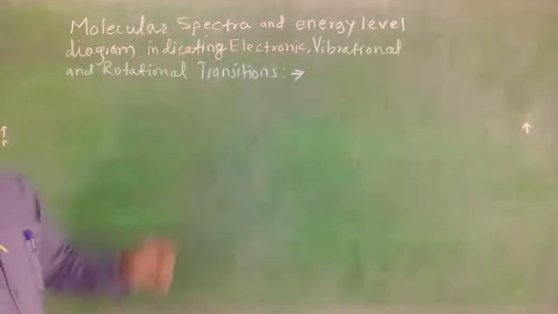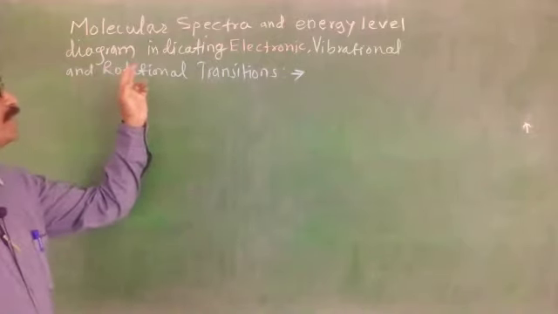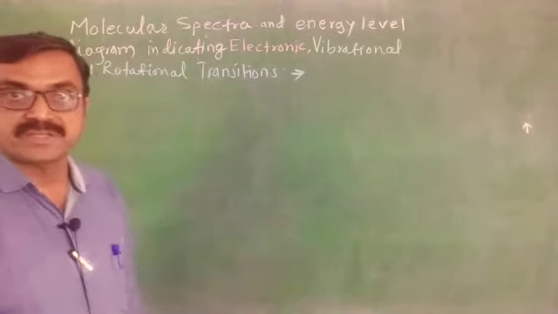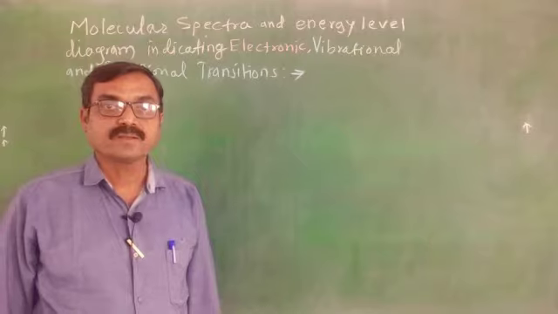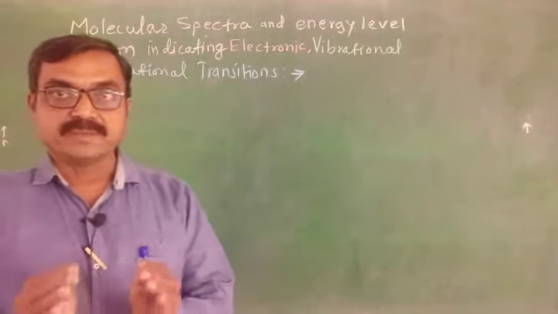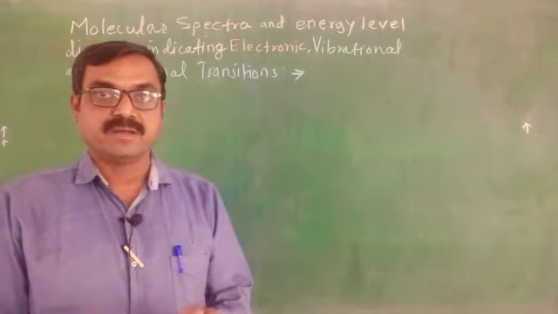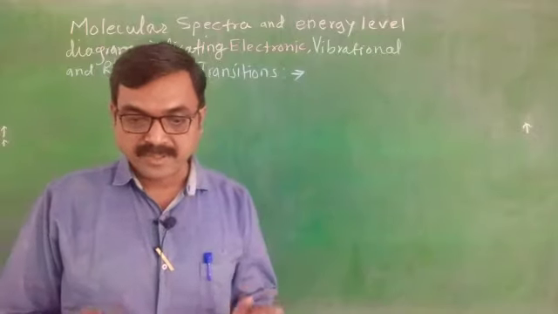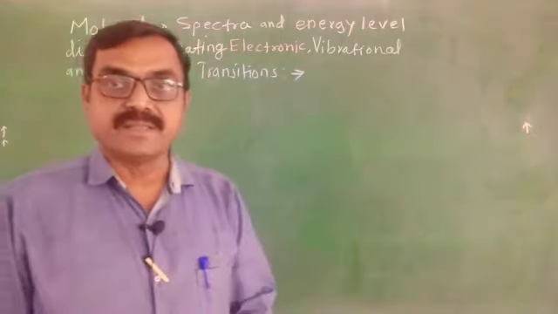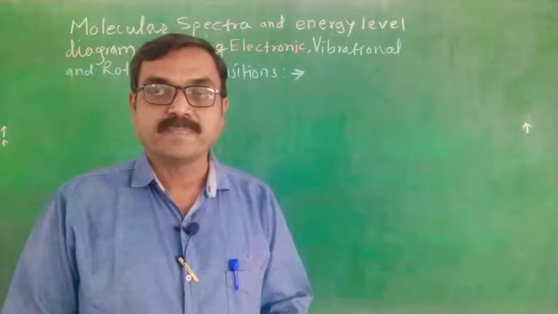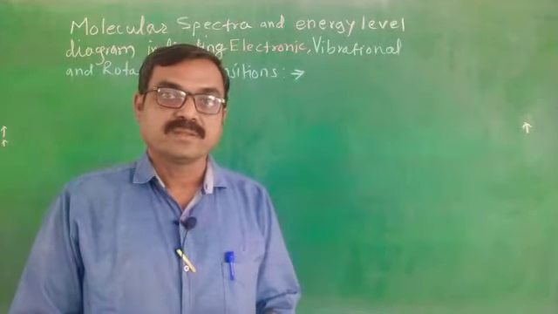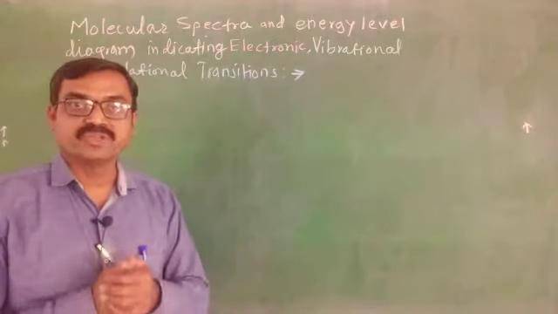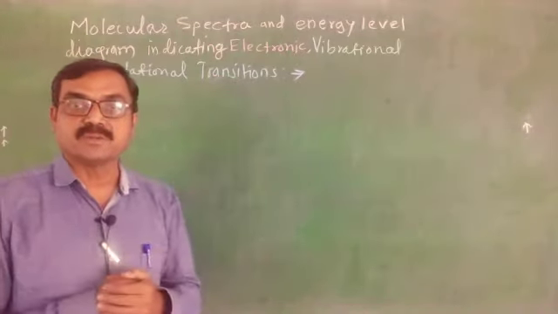Molecular spectra and energy level diagram indicating electronic, vibrational and rotational transitions. We have to see what is meant by molecular spectra or molecular spectroscopy, which possible transitions are there in molecular spectroscopy, and last, we have to see the energy level diagram which shows the possible transitions in molecular spectroscopy.